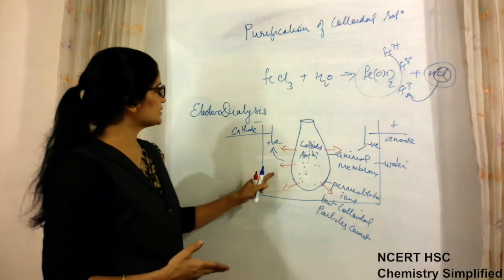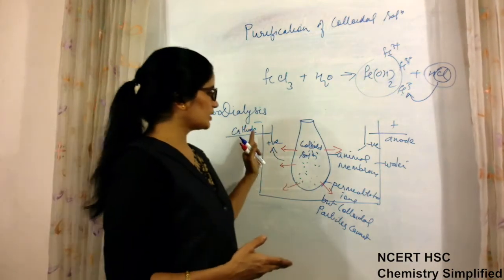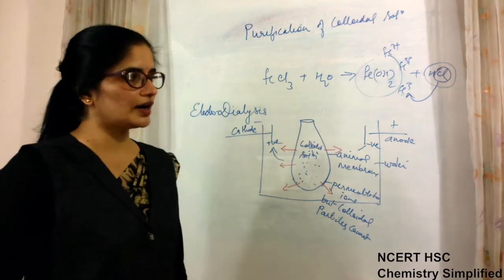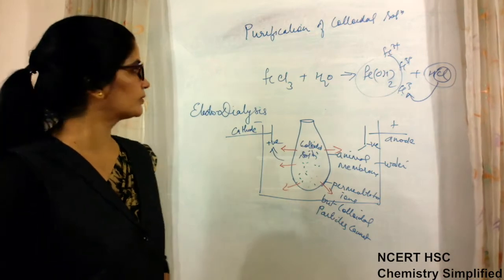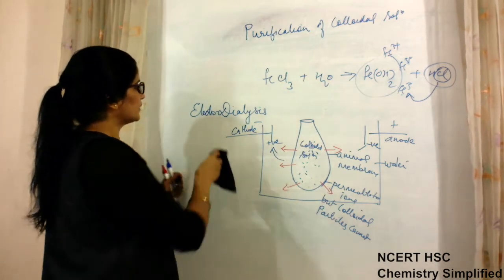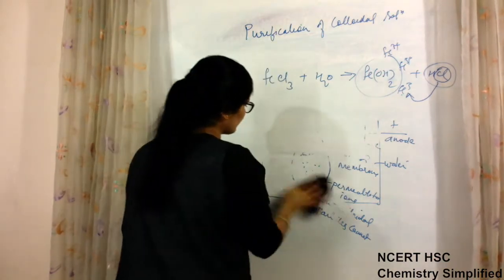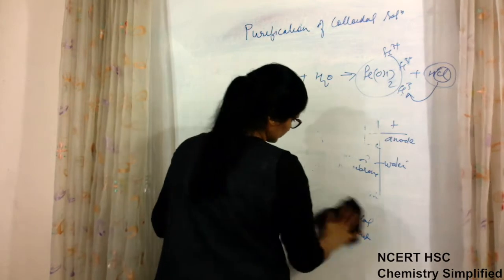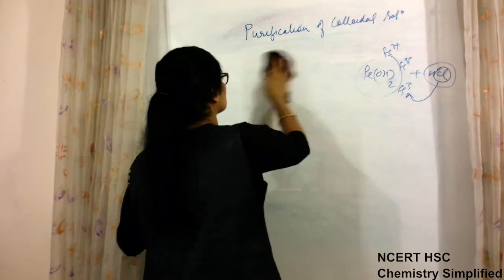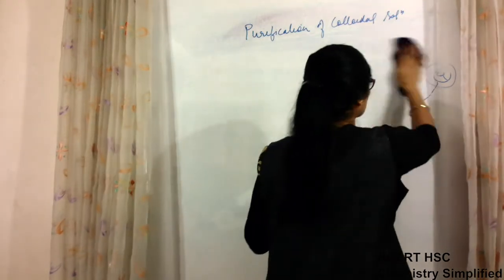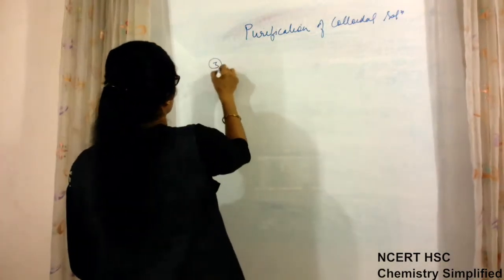So one method is dialysis. The second method is simply keeping in water. If electrodes are used, the process will become fast, and the purification of the colloidal solution will be done by this method. So these are two methods. One more method is there: dialysis, electrodialysis, and ultrafiltration. The third method is ultrafiltration.